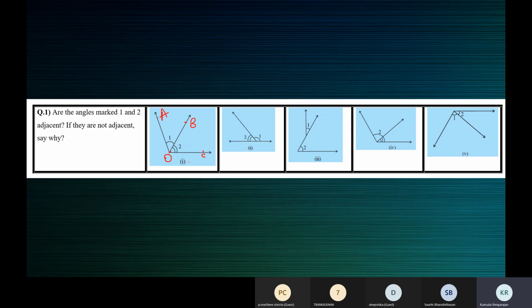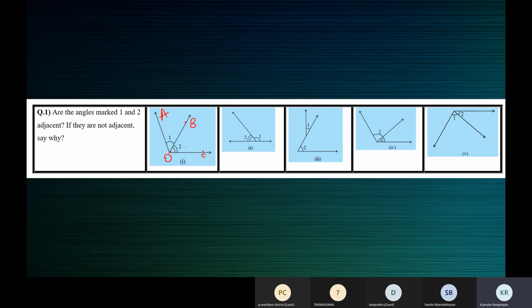Now, at O there is more than one angle. So when we say angle O, is it this angle O or that angle O? So you should not say angle O here. Only when one angle is formed can you say angle O. Here we must be specific. Angle AOB or angle BOA is angle 1.